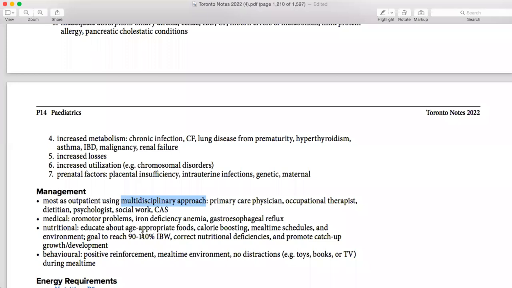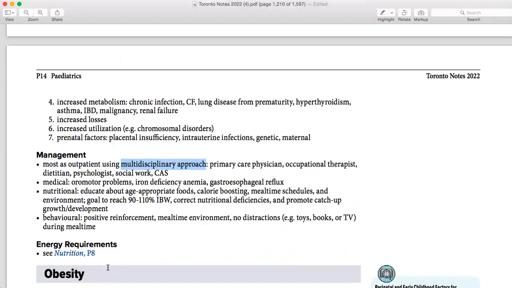Then nutrition: educate about what the food is. Maybe the parents are giving food, but they are not making the formula properly, so you have to educate them. Then comes the environment: growth to 90 to 110%, treating nutritional deficiencies, and promoting catch-up growth. And behavior is basically positive reinforcement, mealtime involvement, and no distraction. Maybe they are getting distracted, so you have to tell them about distractions during mealtime.